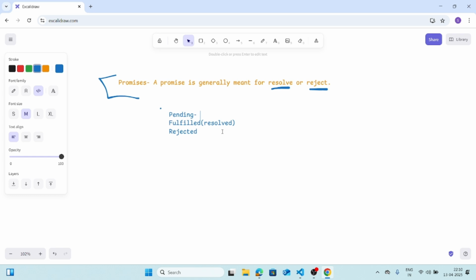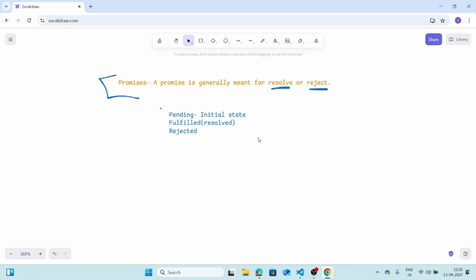What's pending? This is the initial state. So promises are actually asynchronous programming, meaning it will do things asynchronously in the background of your code. Why do we need asynchronous programming? Because it might eventually take 2 to 3 seconds, 5 seconds more than other chunks of code. It might be fulfilling or rejecting after 2 to 3 seconds, so there should be an initial state of that promise, and that is pending.